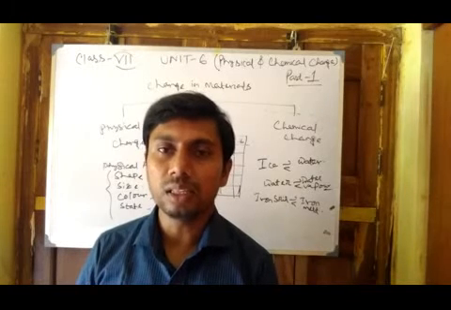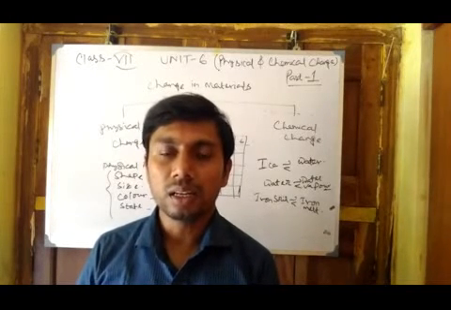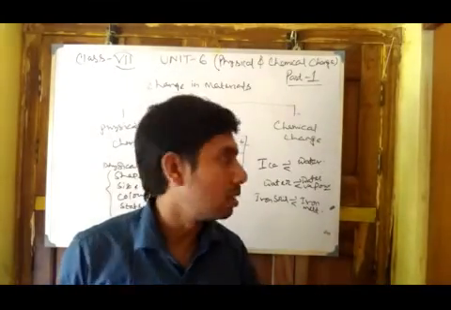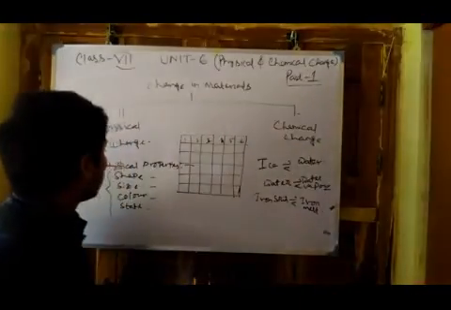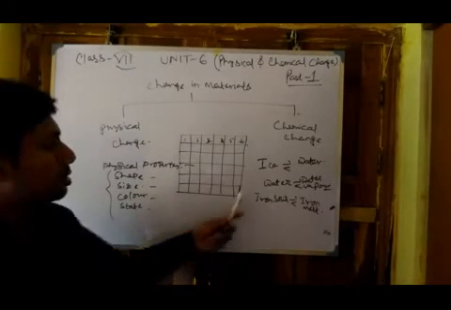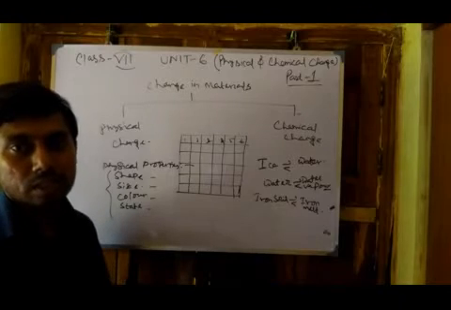So physical change is the change in state, shape, size and color. The properties are shape, size, color and state, and it is reversible in nature, and no new substances are formed.